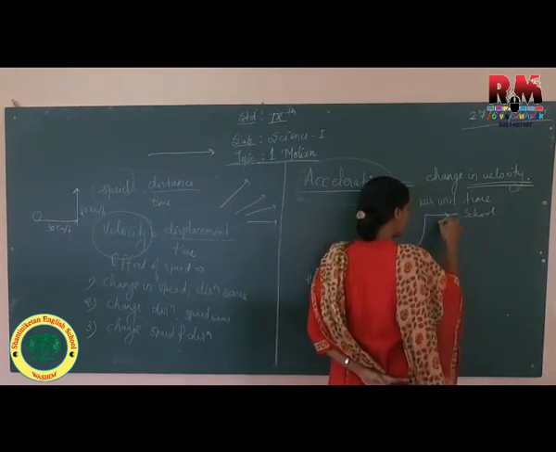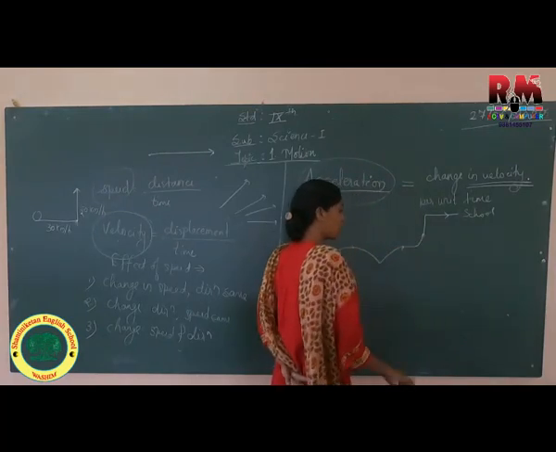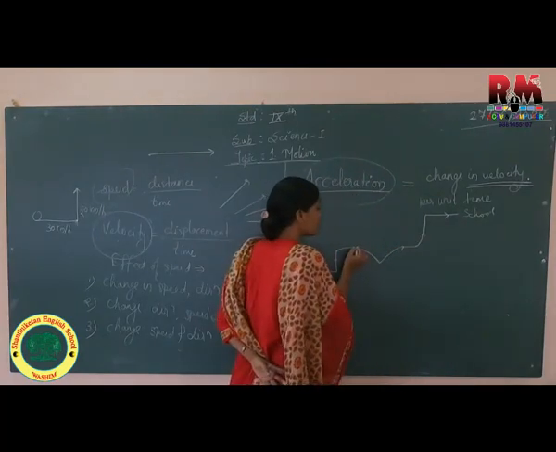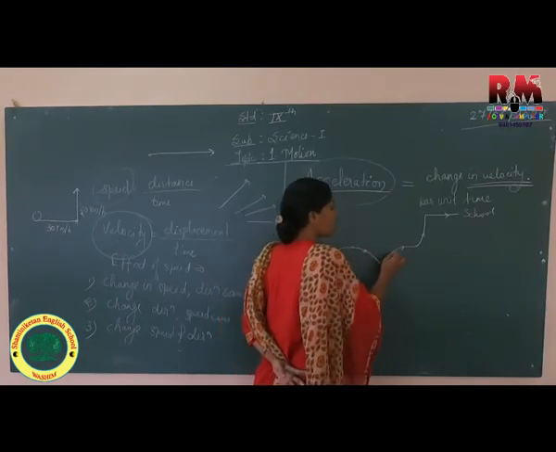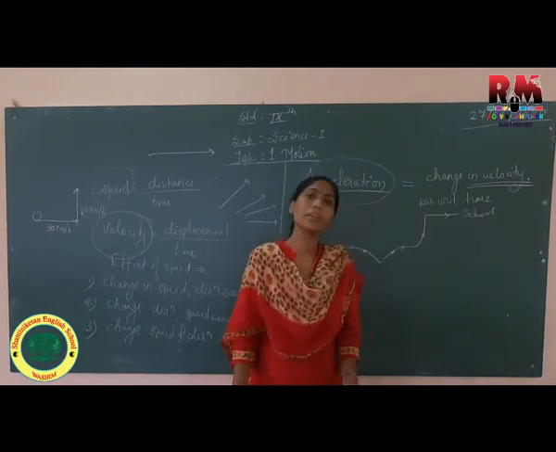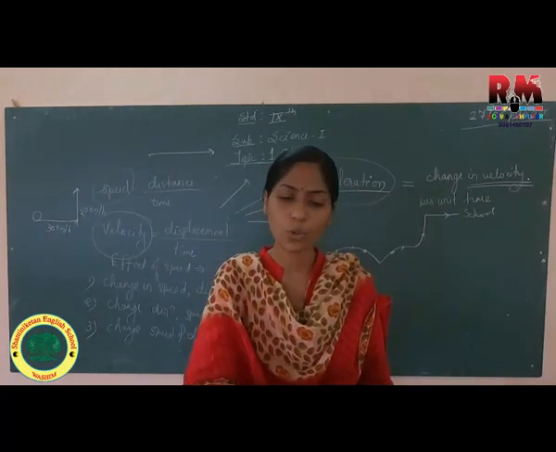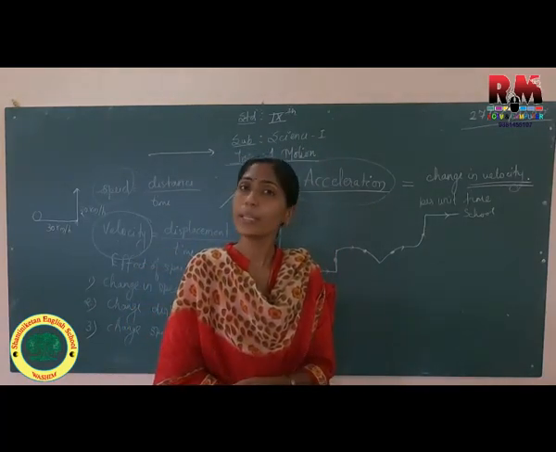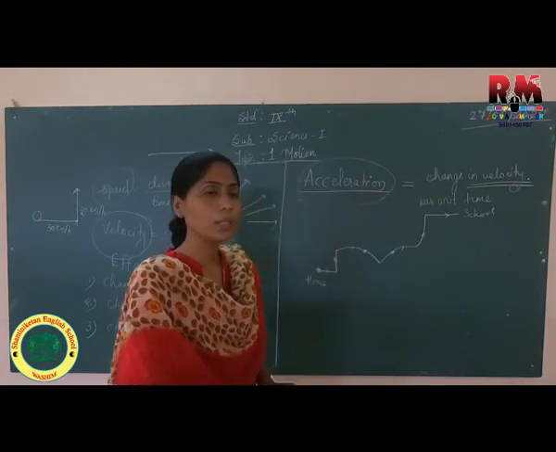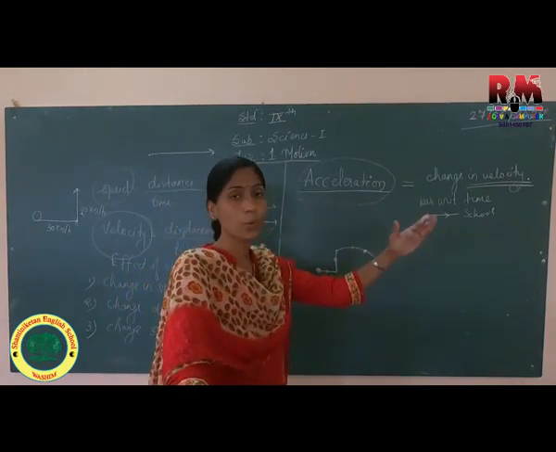So you will observe that you are changing your direction and speed continuously. Many times it may happen that in certain areas you will find there are speed breakers, or there are so many other vehicles. You know that we also have so many road crossings. So during that time it's not compulsory that you are using one type of speed.